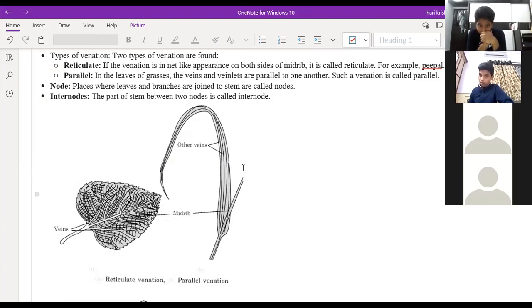Which plants have flowers? Flowers are also of different types. Some flowers have only male organs, or only female organs, and some flowers have both male as well as female parts.